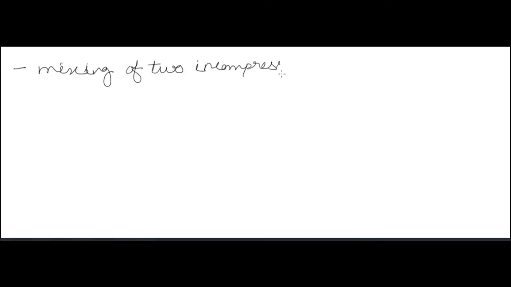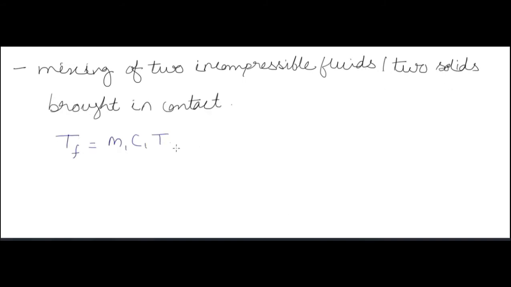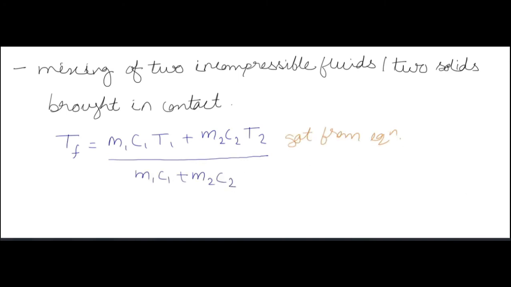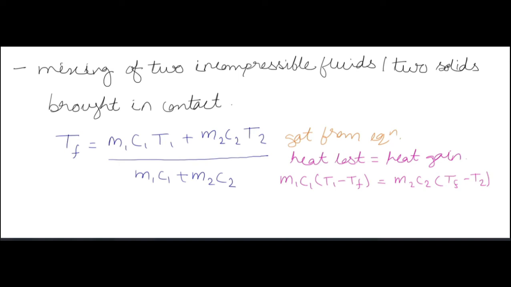Now we have mixing of two fluids. We have understood in the second law of thermodynamics that mixing of fluids is an irreversible process. There is entropy generation. Okay. Now we will be calculating the entropy generation in the mixing of two fluids. This is the same thing as if we bring two solids into contact. Okay, so mixing of two incompressible fluids is the same as bringing two solids into contact.